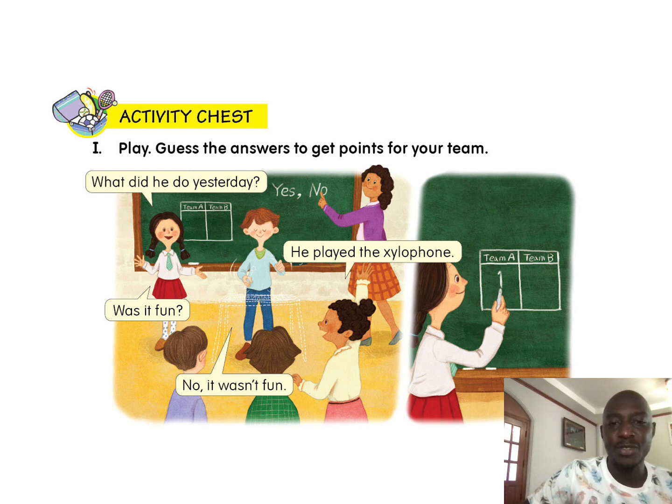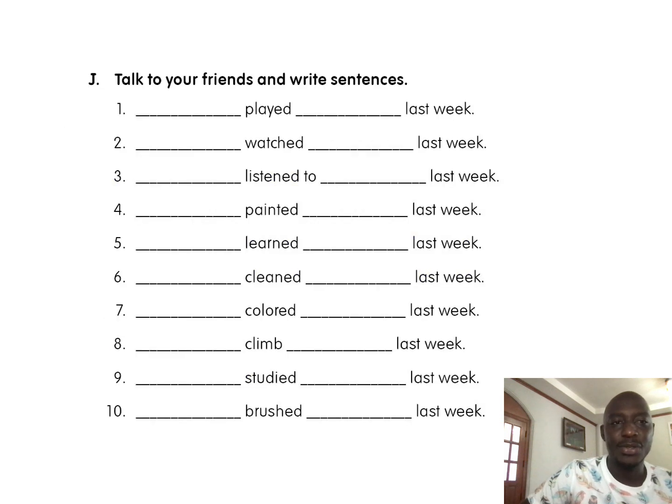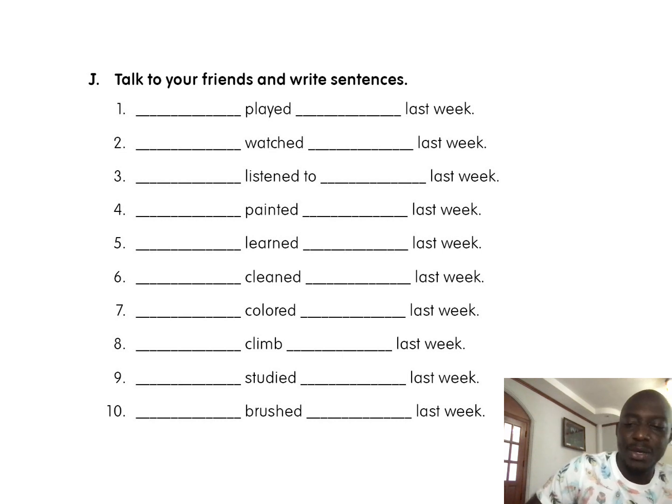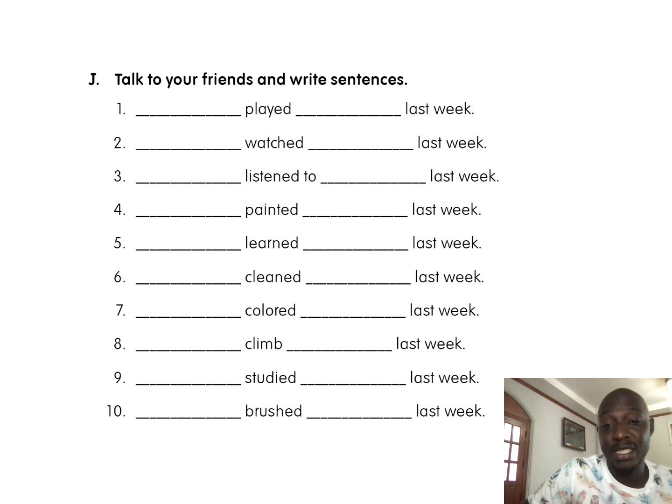Okay? So let's move to the next, which is also an activity. So here we have, talk to your friends and write sentences. Number 1, we have to write the names of our friends. If we were in the classroom, you write the name of your friend. But since we are studying online, teacher is going to give you the various names and activities. So you have to read. And so let's proceed. We have number 1.